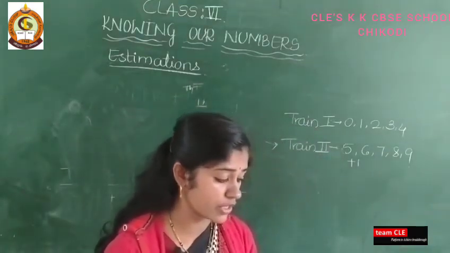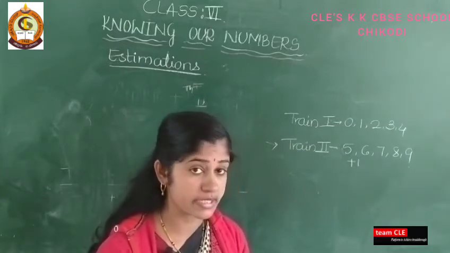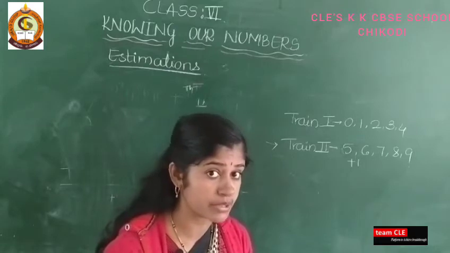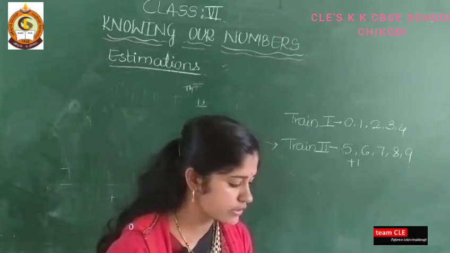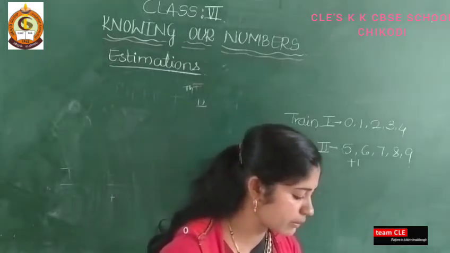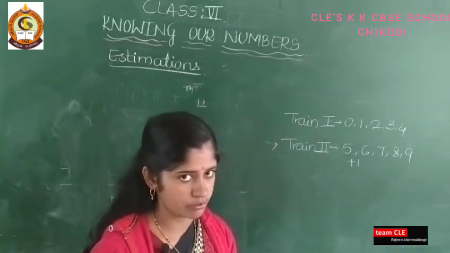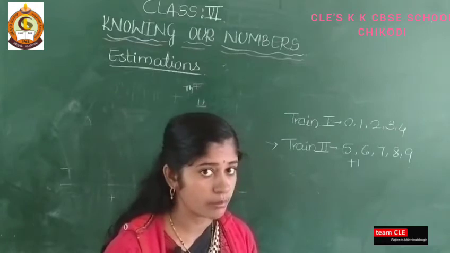Next, one more question is there: find the difference by using the general rule. You have to follow the same method, but here you need to subtract. And one more is there: estimate the following products using the general rule. You have to follow the same procedure, but you need to multiply here.